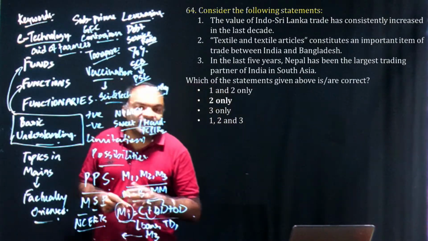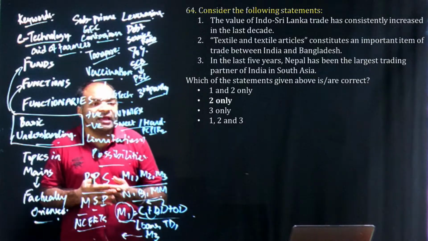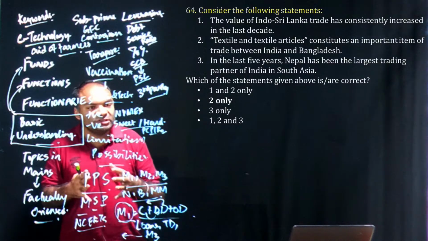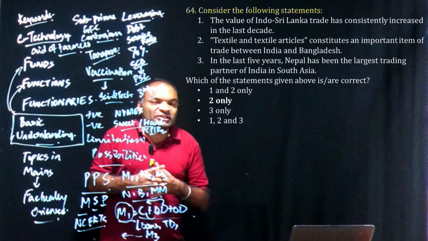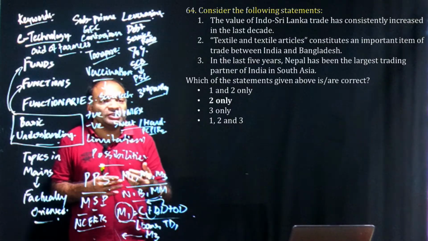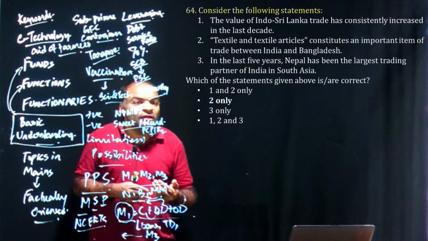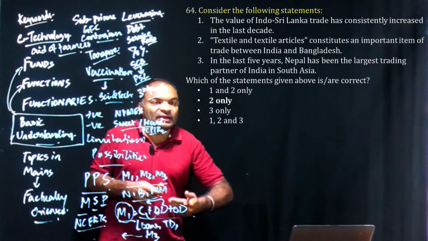Again, we had discussed direction of trade and composition of trade, and we had mentioned that Bangladesh is the largest partner within South Asia. Also, the relation with Sri Lanka has been going up and down, so it is not a steady, consistent increase. So clearly one could eliminate the first and second line.